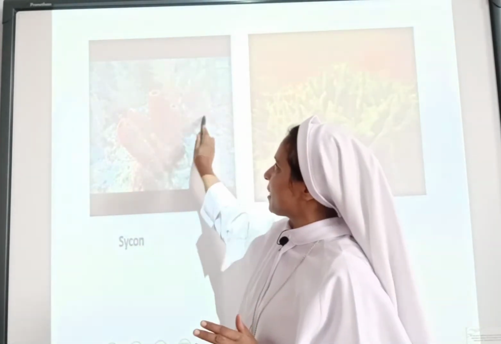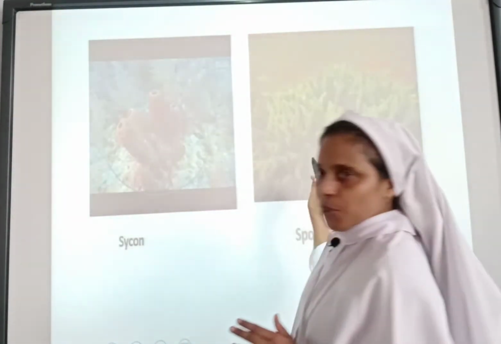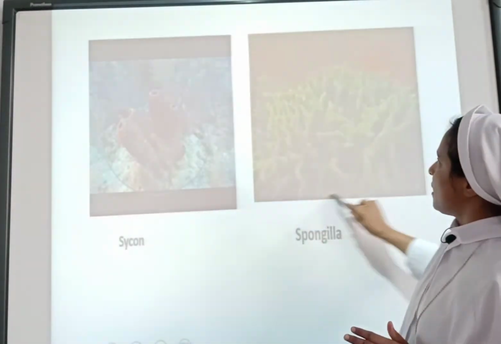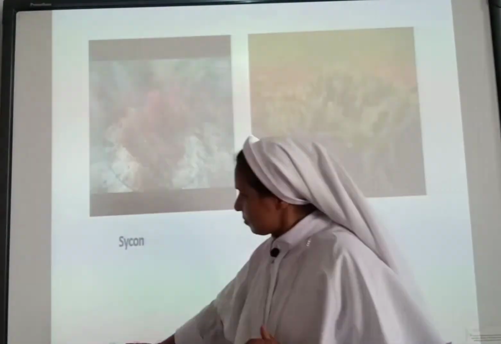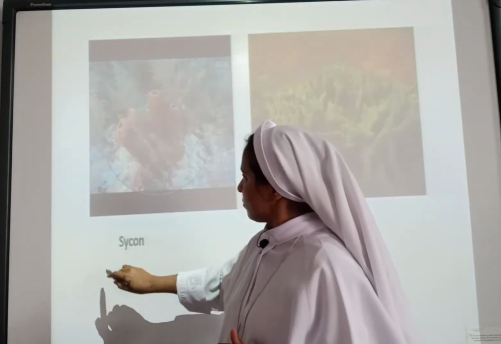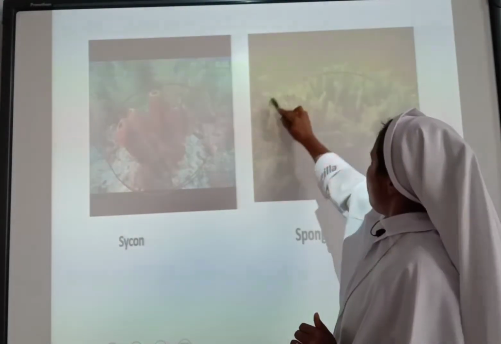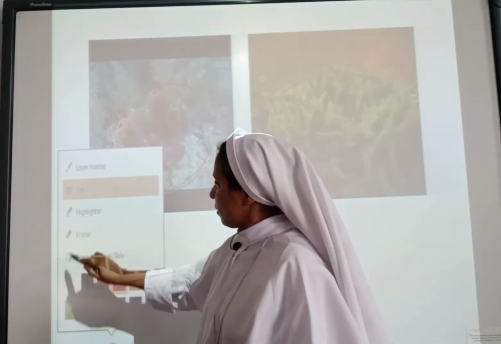You can see here the clear image of Cycon. Is it clear? And we have the image of Spongilla here. You can see the Spongilla also. So you can see Cycon here and Spongilla here. These are the examples of phylum Porifera.